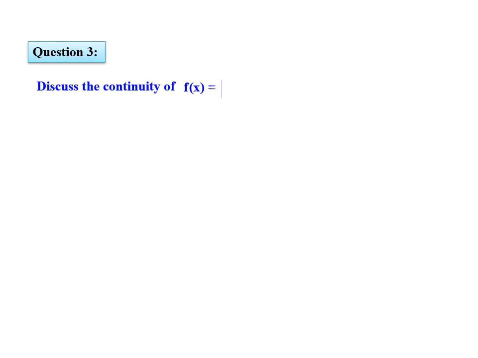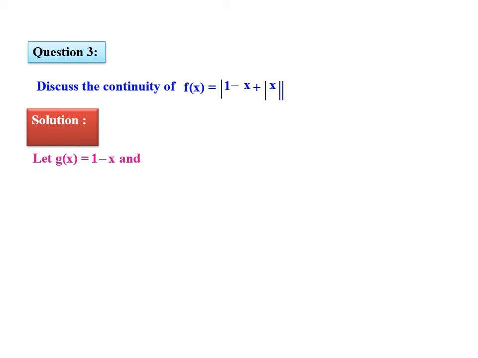Next question. Discuss the continuity of f of x is equal to 1 minus x plus mod x. Okay. So we will consider g of x as 1 minus x and h of x as mod x. So we will combine both the functions g of x plus h of x.